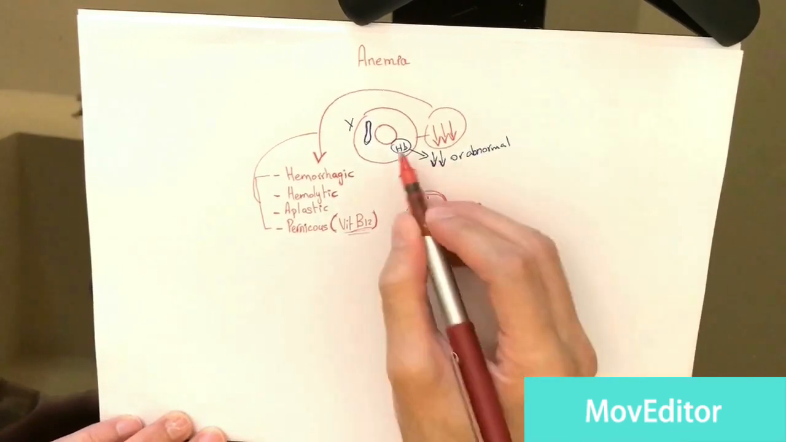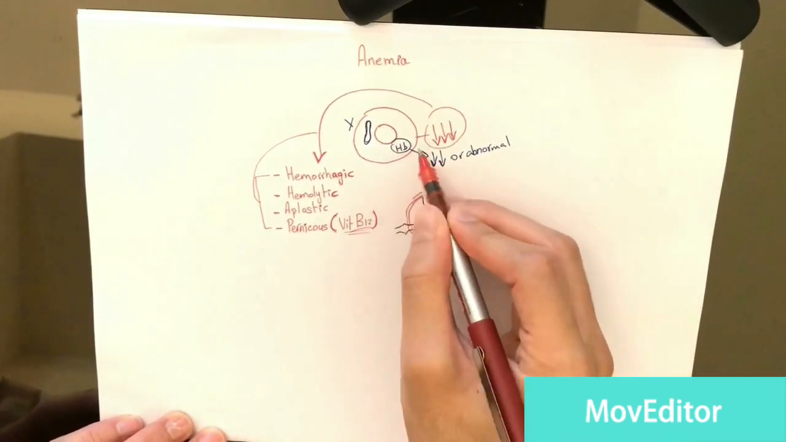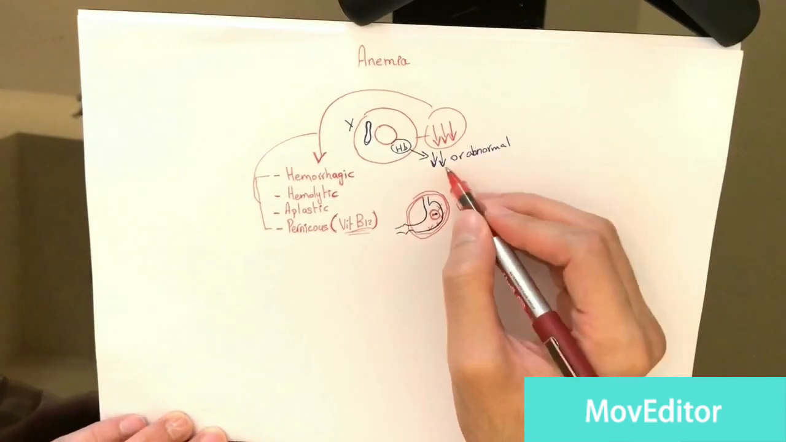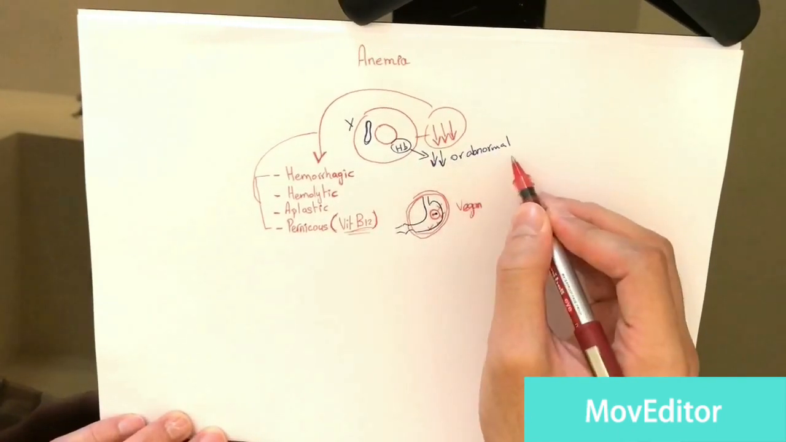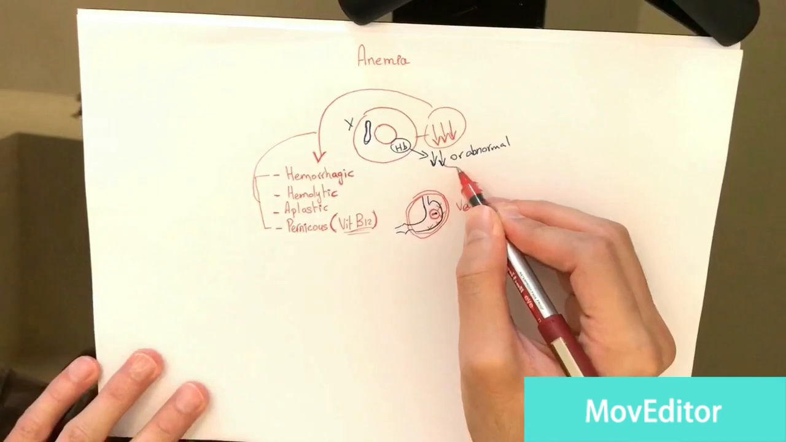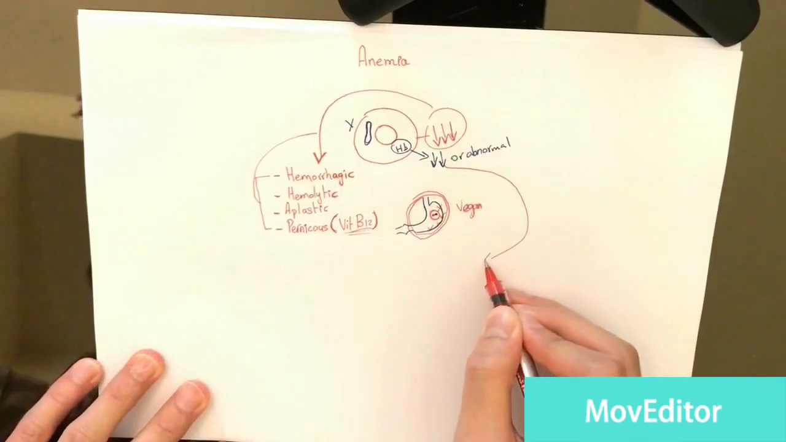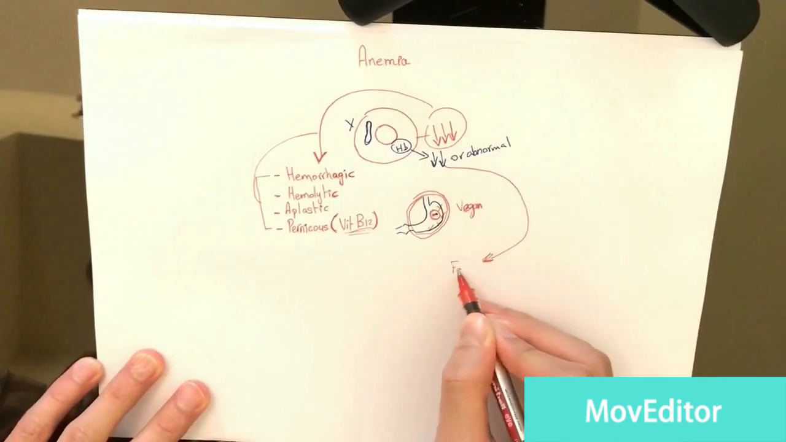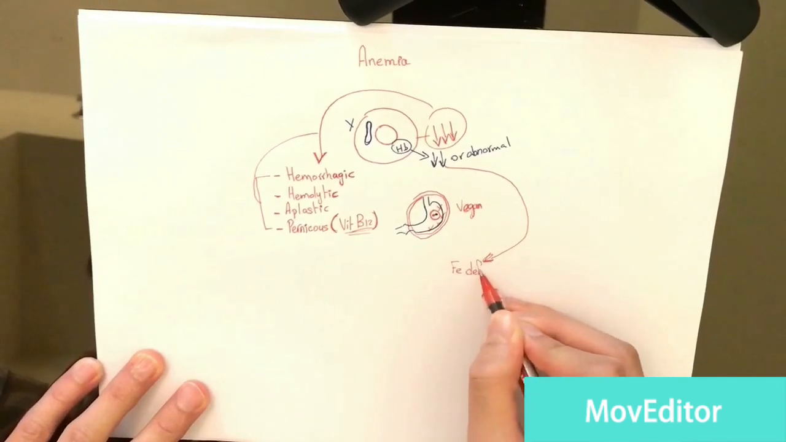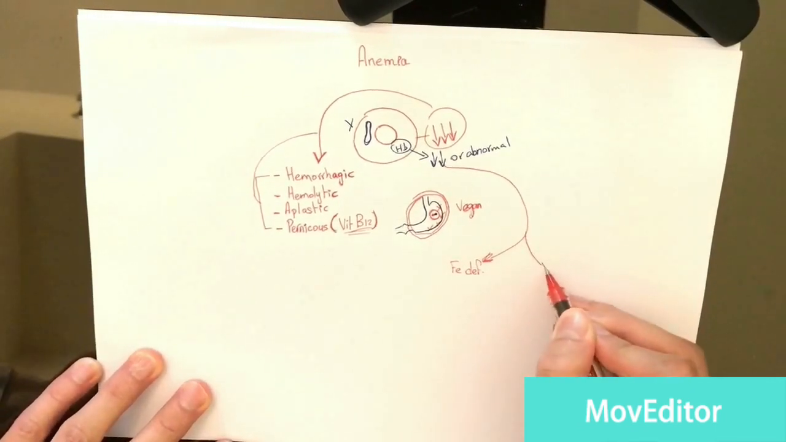Now let's talk about the things that will lead to a lesser amount of hemoglobin in our body. Not abnormal hemoglobin, less amount of hemoglobin. You have iron deficiency anemia and you have thalassemia.